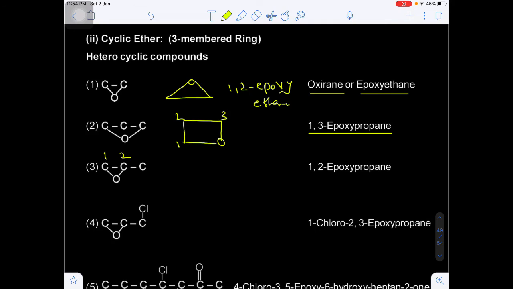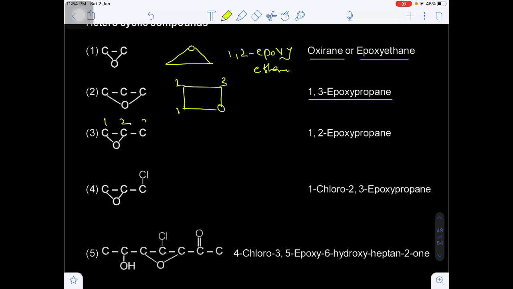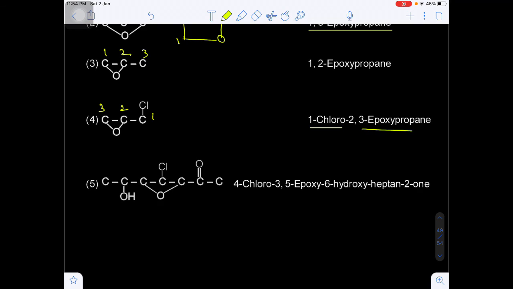So 1,2-epoxypropane, this is the first carbon, this will be the second carbon, this will be the third. Now the substitution on the first carbon, this is the second, this is the third. So 1-chloro-2,3-epoxypropane. Yes or no? Now here the functional group will be C double bond O, 1, 2, 3, 4, 5, 6, 7. On the 4th position chlorine is there.